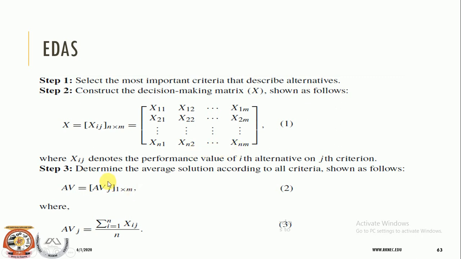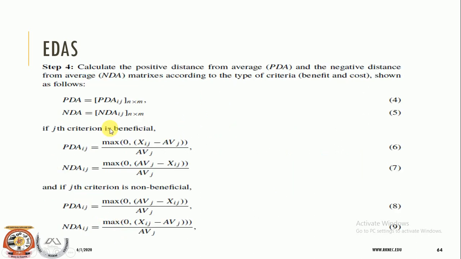So this is the formula which indicates that we are calculating the average. Now, in the next step, we are going to calculate the positive distance from the average, which we will name PDA. Then we will calculate the negative distance from the average. Now, how are we going to calculate? A simple formula is there.